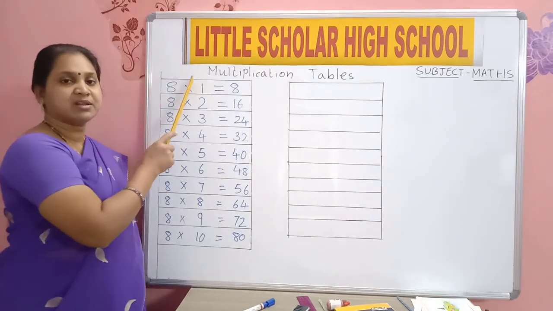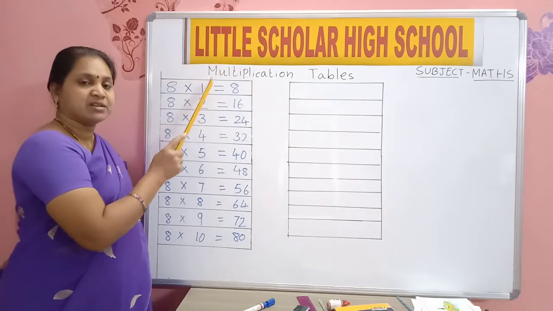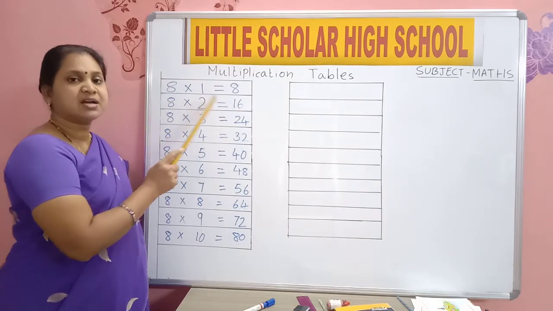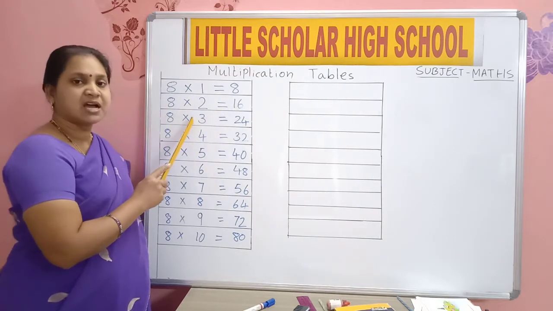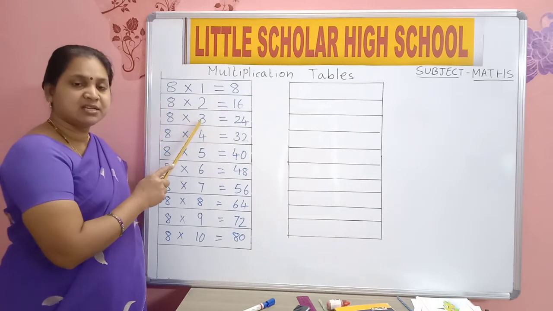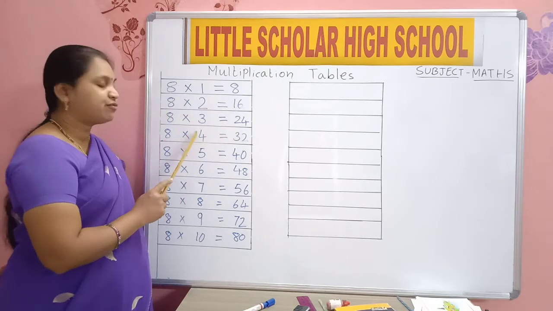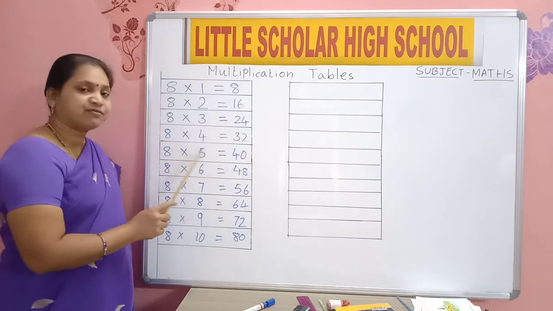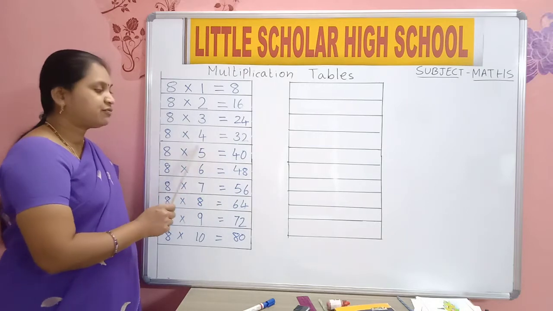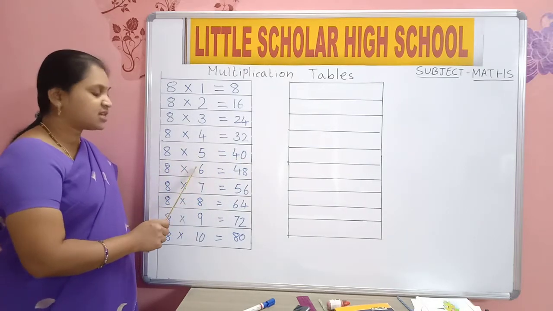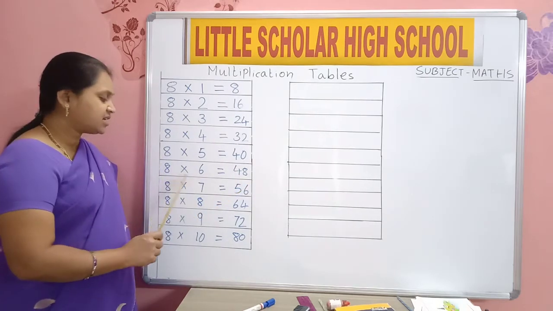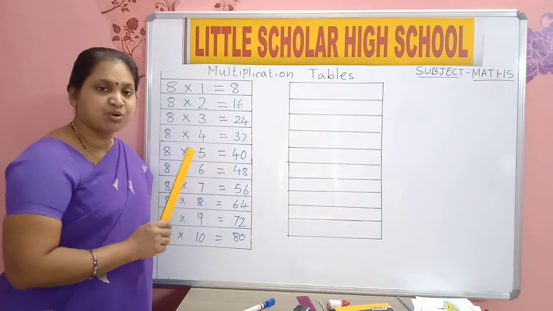Come on, read. 8 1s are 8. 8 2s are 16. 8 3s are 24. 8 4s are 32. 8 5s are 40. 8 6s are 48. 8 7s are 56. See the board and read.